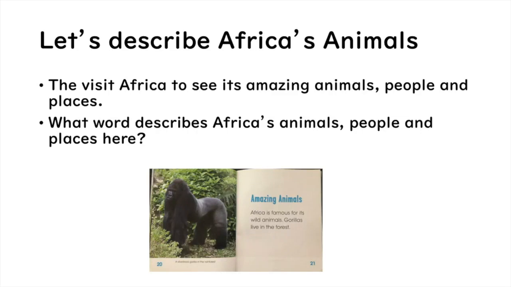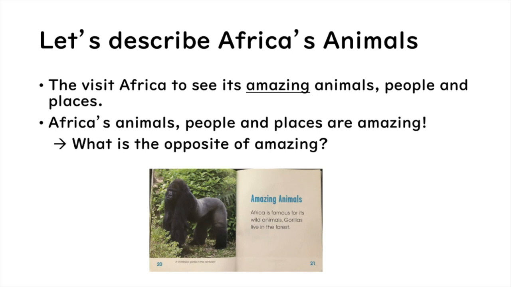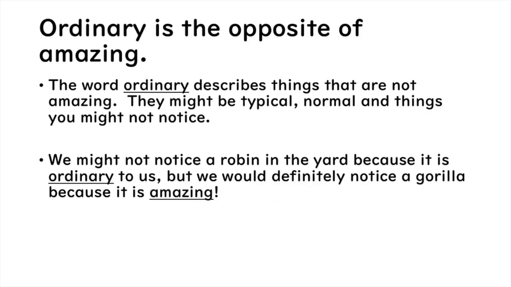Let's describe Africa's animals. People visit Africa to see its amazing animals, people, and places. What word describes Africa's animals, people, and places here? Amazing. They visit Africa to see its amazing animals, people, and places. Africa's animals, people, and places are amazing. What is the opposite of amazing? Ordinary. Ordinary is the opposite of amazing.